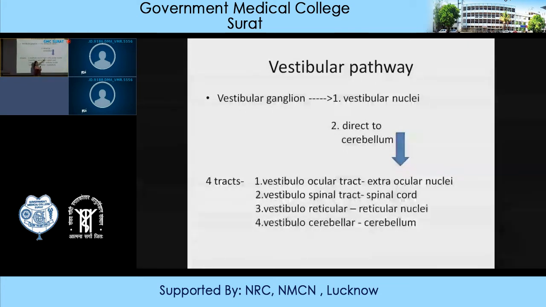They will terminate in the spinal cord, forming the vestibulospinal tract. They will terminate in the reticular nuclei, forming the vestibulo-reticular tract. They will terminate in the cerebellum through the vestibulocerebellar tract. And a few of the fibers from the vestibular ganglion will go and terminate directly in the cerebellum.